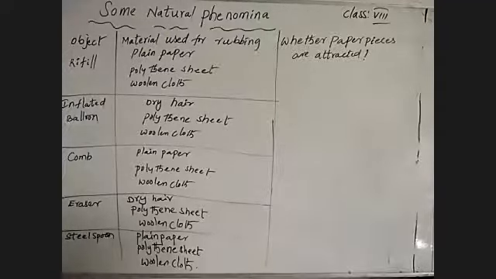When the refill is rubbed on the polythene sheet, after rubbing, by bringing it near the tiny pieces of paper, we can observe the papers will attract. Of course, we can say yes. We know well about woolen cloth. It is considered a rough surface, it consists of a rough surface.